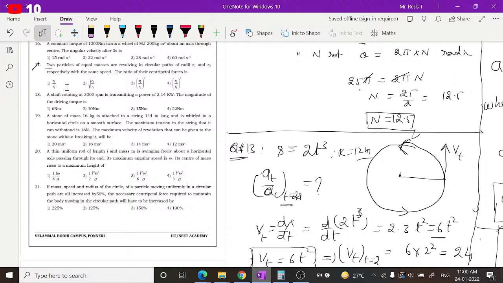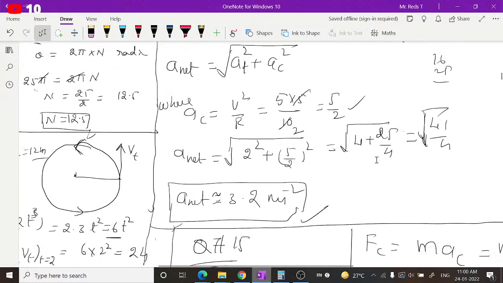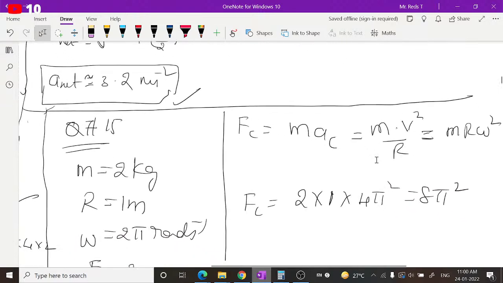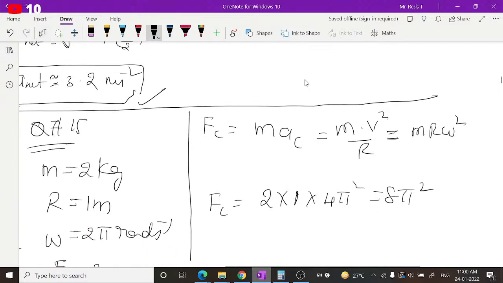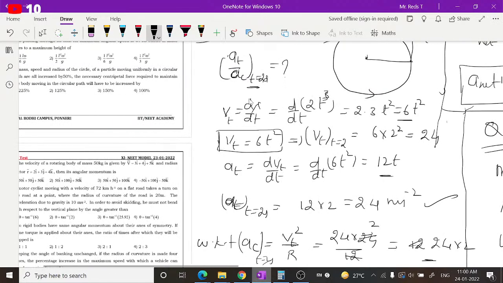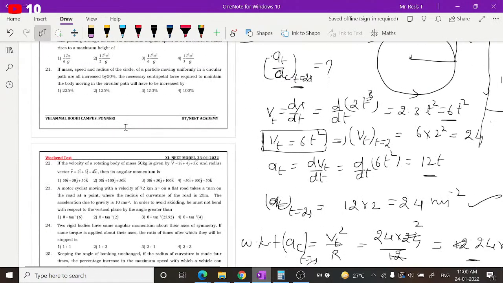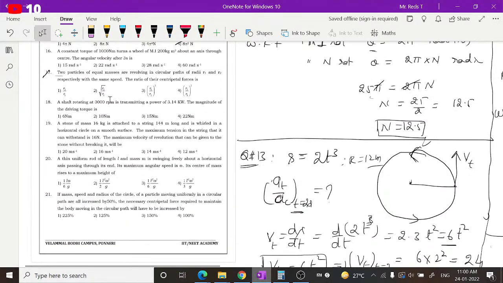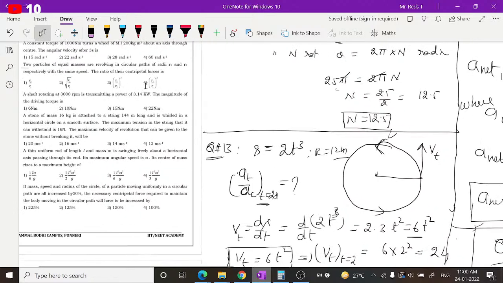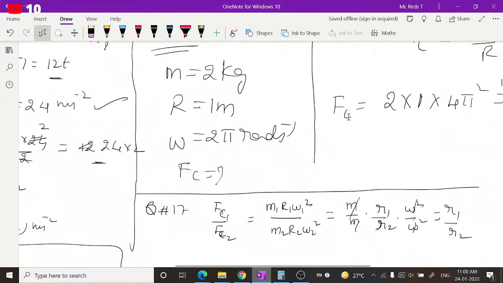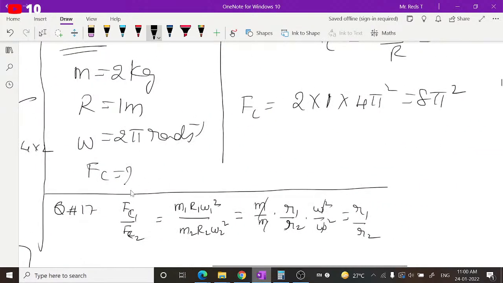Is it inversely proportional to r? Otherwise, how can you say that? So there is some mistake we made here. Cross-check. They mentioned that they are revolving with the same speed, not angular speed, but the same linear speed. They mentioned linear speed, not angular speed, so we shouldn't consider angular speed.